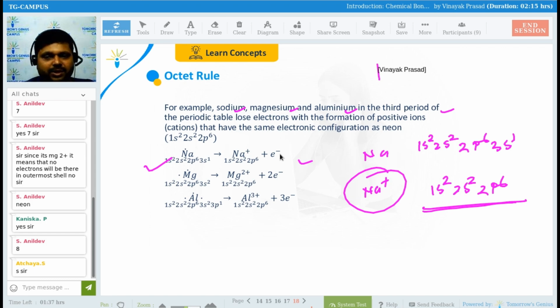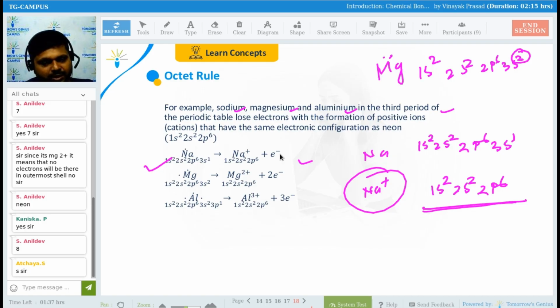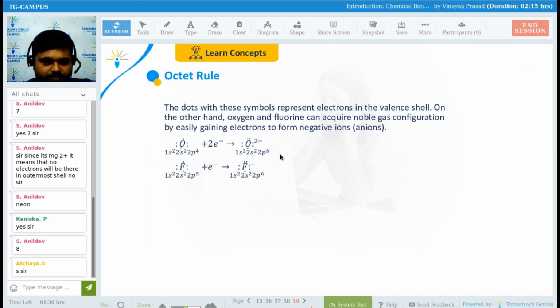In case of magnesium, so it will be what? There will be 2 dots. Why 2 dots? See, 1s2, 2s2, 2p6, and 3s2, right? If two electrons are there in the outermost shell, so 2 dots will be there, right? Getting my point, everyone? And if it loses 2 electrons, then the noble gas configuration will be attained. Fine, everyone. Any problem till now? No?